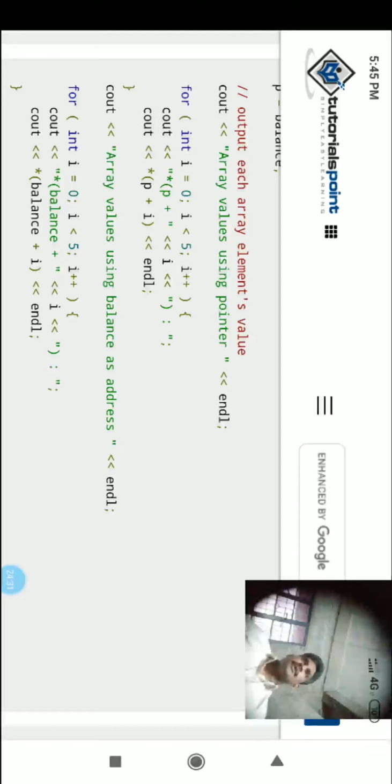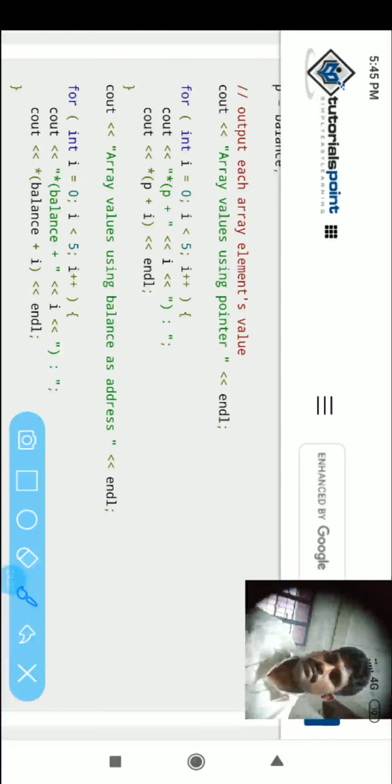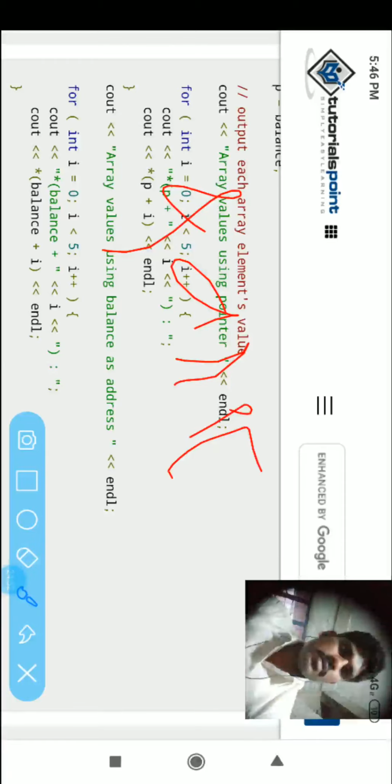Sorry to say, if you want to print the address, in the last example we have seen printing of the addresses of the pointers, using the ampersand operator on the array. Yes or no?